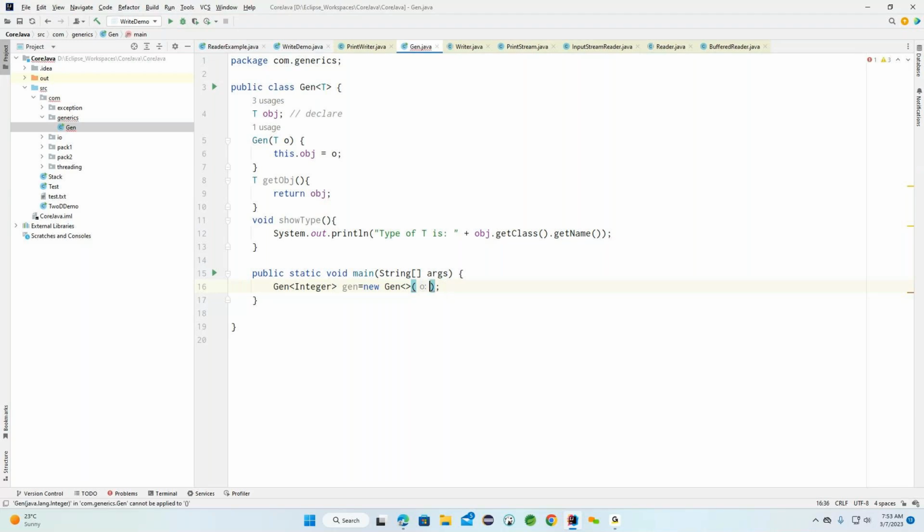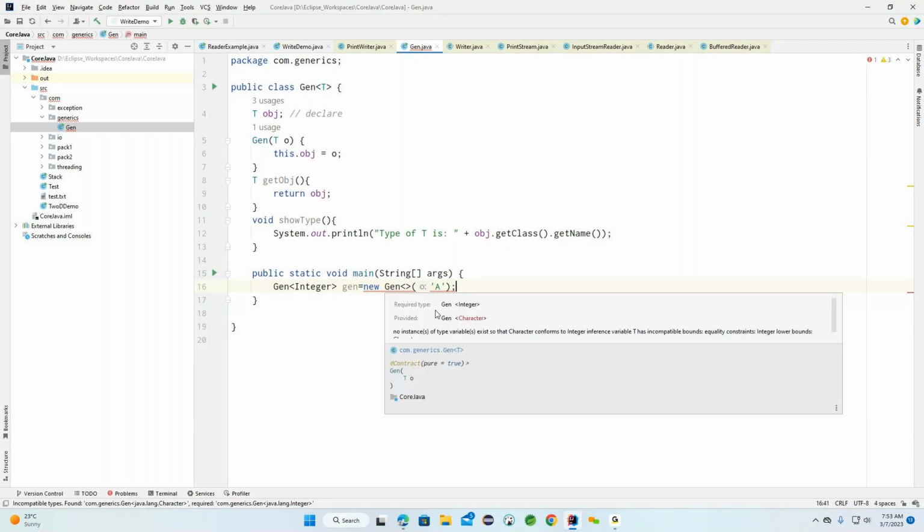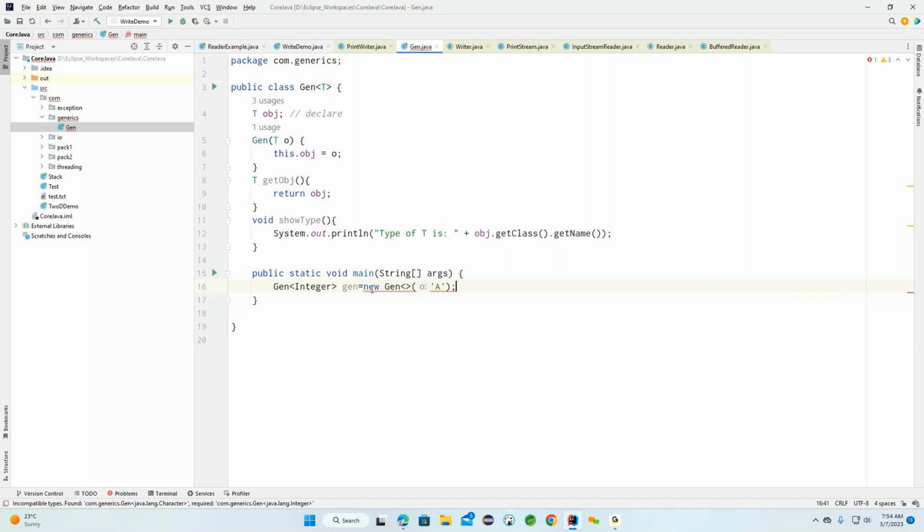For example, in place of this particular Integer, now I'm going to provide Character. Now here you can see what error it is showing. Required type Generic Integer, but what we provided is Generic Character. It is expecting Generic Integer. So whatever data types we are using, both are mismatching here, because the type we gave is Integer, and the constructor argument is character-related. Because of this, we are getting an error.